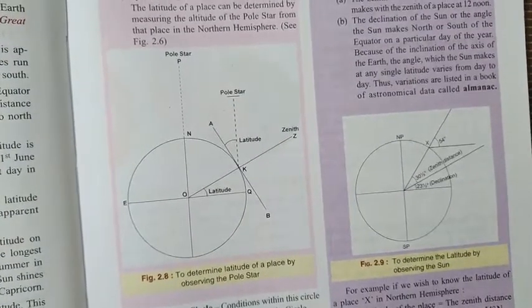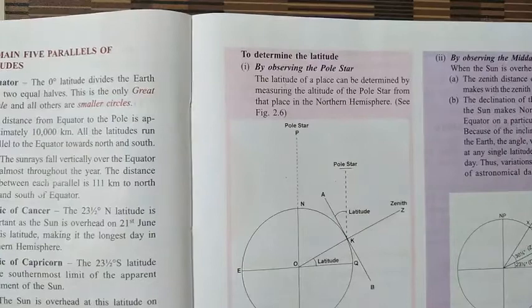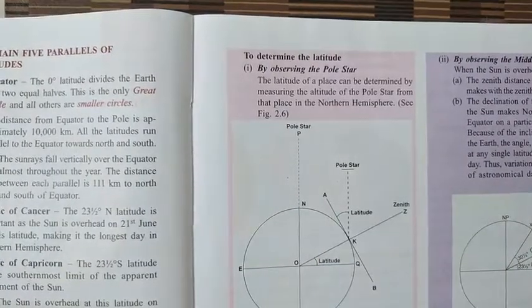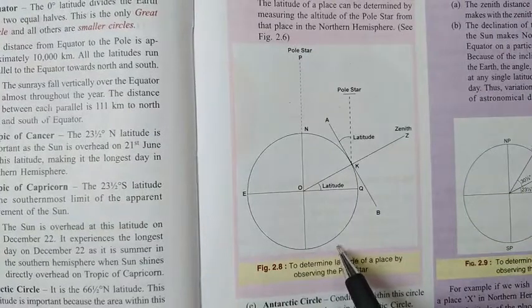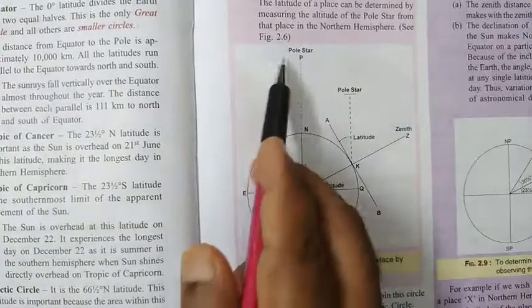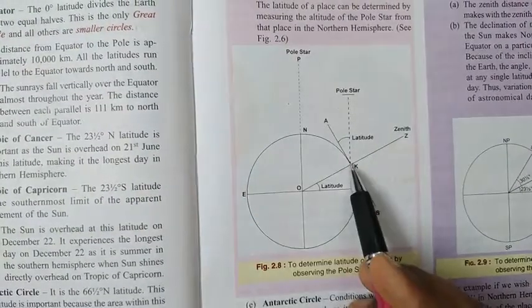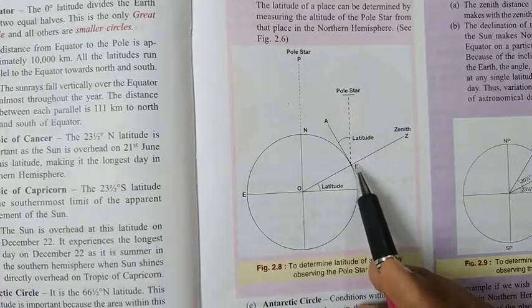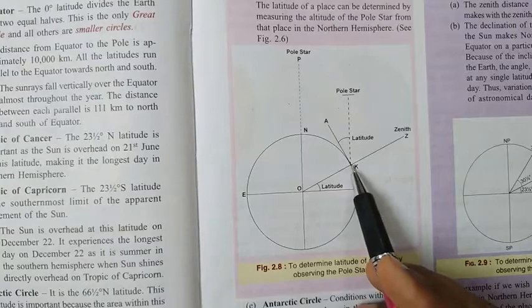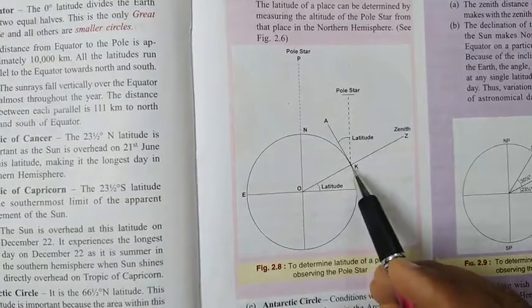Now next is determining the latitude. There are two ways. The first way is by observing the pole star. As you can find here in this figure, suppose this is a latitude and this is a pole star. From here the angle is seen by an instrument, and by that the angle of the latitude is found.